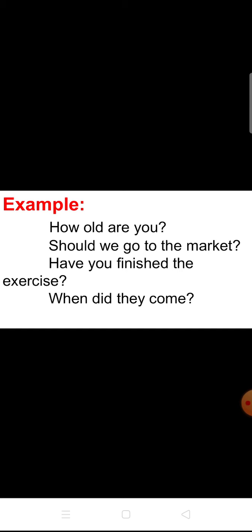And the next one. Have you finished the exercise? These are the questions. They begin with a capital letter and end with a question mark. We can easily identify an interrogative sentence because it ends with a question mark. When did they come? These are the examples of interrogative sentence. Good, very good.